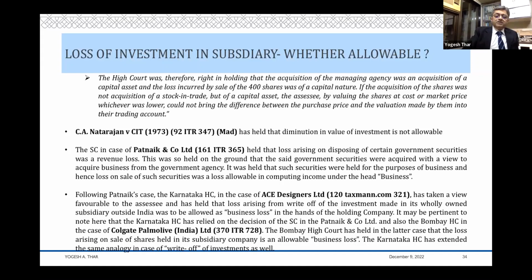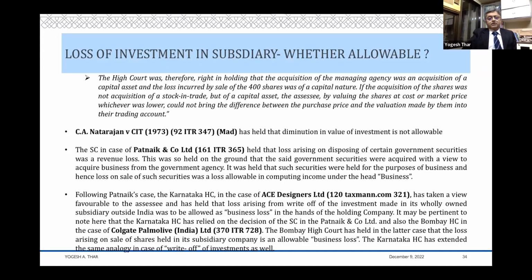Here you are acquiring government securities with a view to acquiring business from a government agency. Both are almost pari materia. Yet in the earlier decision, the Supreme Court said it's on capital account. Here the Supreme Court says it's on revenue account. Two apparently conflicting decisions. The subsequent decision does not take note of the earlier decision.